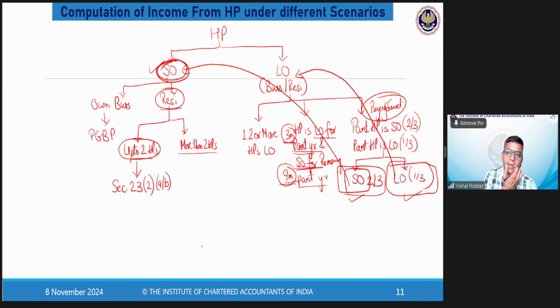That I'll explain in the next slide, which we are going to discuss. Have you understood all these scenarios? Those who want may take a screenshot, because I'm going to remove this, because now we are going to deal with the practical aspect of all these things. And it is very simple and interesting. Hope everybody has understood this. So now I'm deleting this.